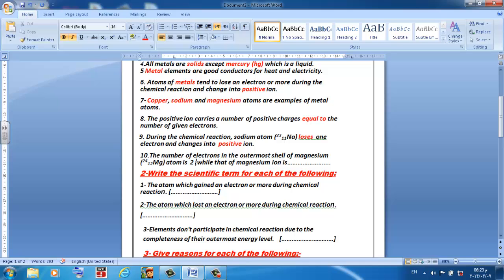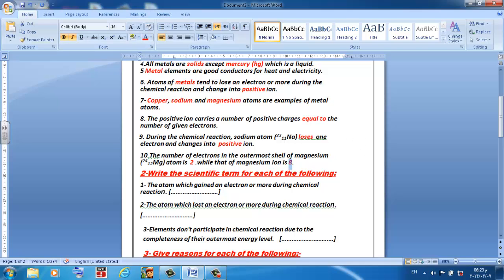While that of magnesium ion is, of course, when it loses 2 electrons, the outermost energy level will be completely filled with electrons, which means 8 electrons. Here we have to write 8.